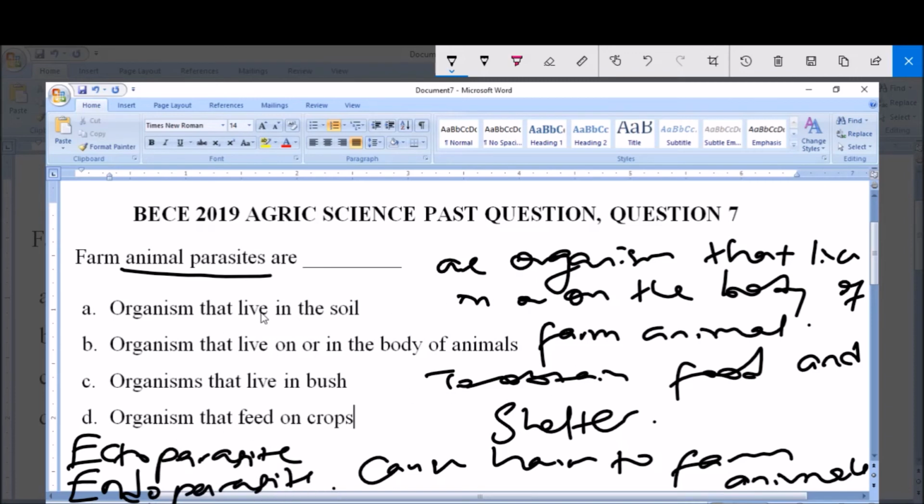So therefore, farm animal parasites are organisms that live in or on the body of farm animals. And from this, option B corresponds to our answer, that is, organisms that live on or in the body of farm animals, which is B. So B is the right answer.